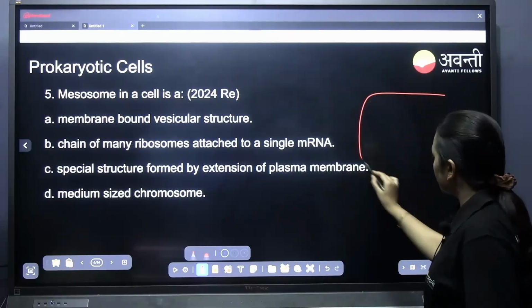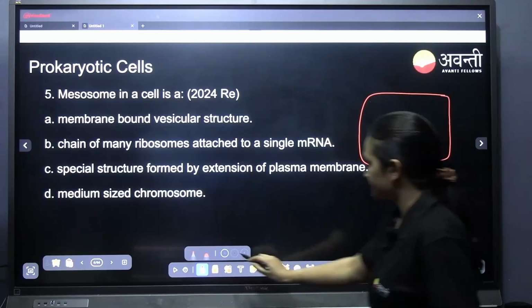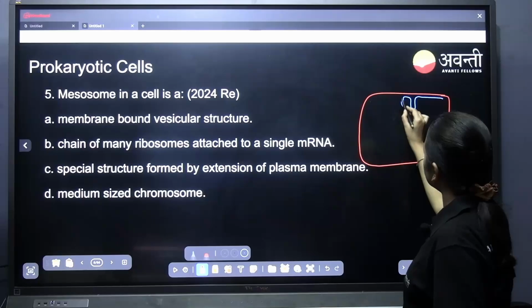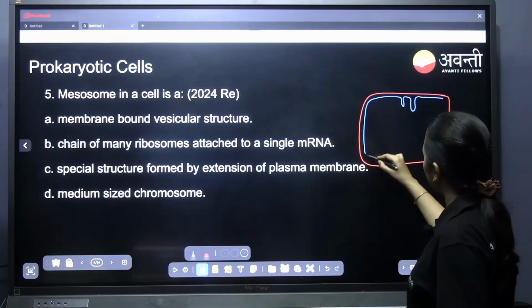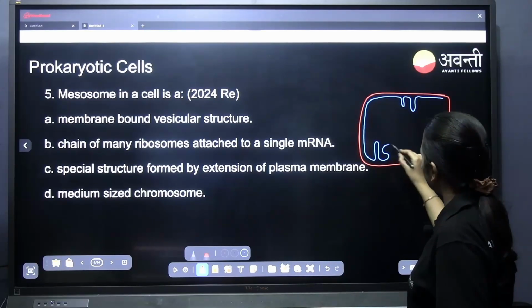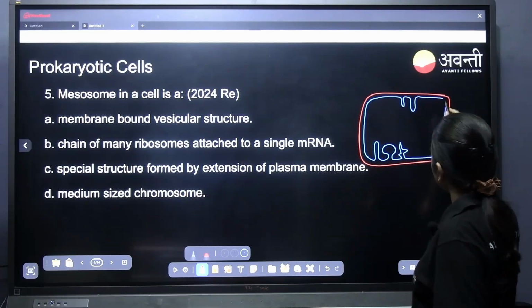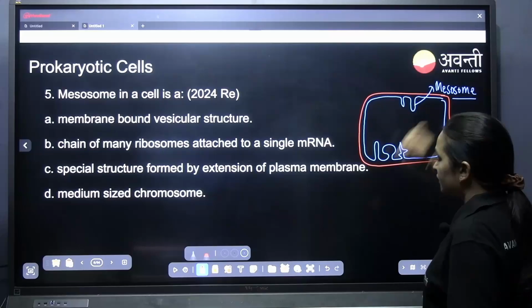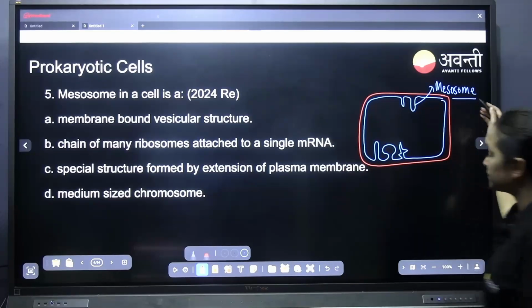So if this is a cell wall of the bacteria, and this is a plasma membrane, there are special membrane bound extensions like this. The extensions may be globular, tubular or lamellar, anything. So these are called mesosomes. What is the function of mesosome?